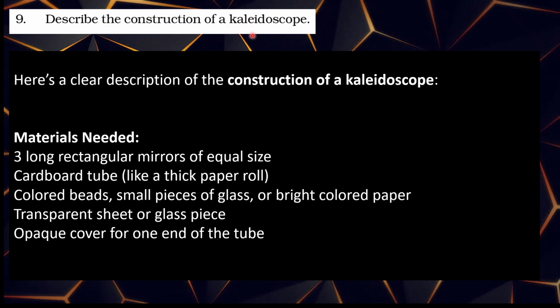Question number 9. Describe the construction of a kaleidoscope. Here is a clear description. Materials needed: 3 long rectangular mirrors of equal size, a cardboard tube like a thick paper roll, colored beads, small pieces of glass and bright colored paper, a transparent sheet or glass piece, and an opaque cover for one end of the tube.